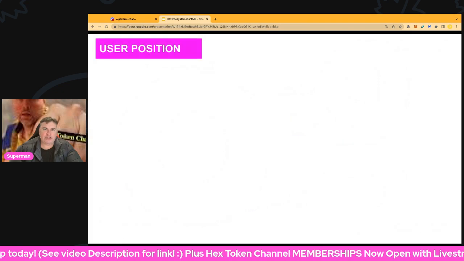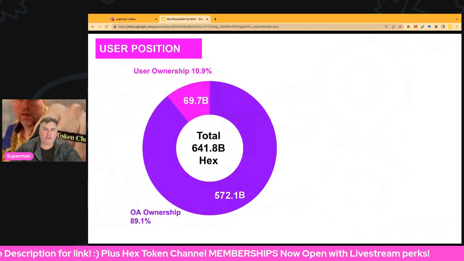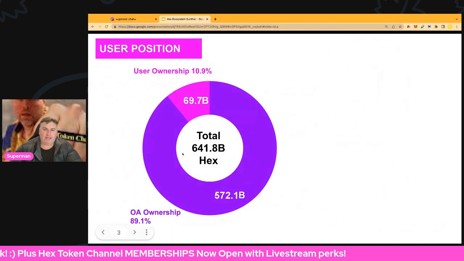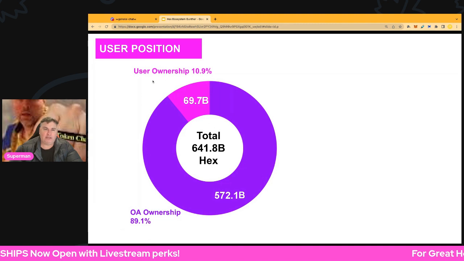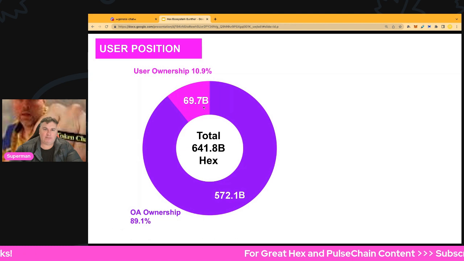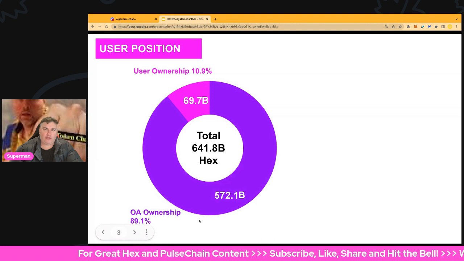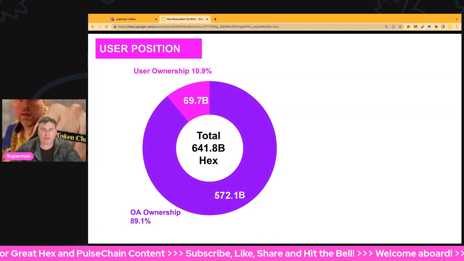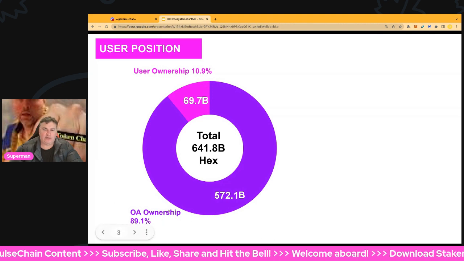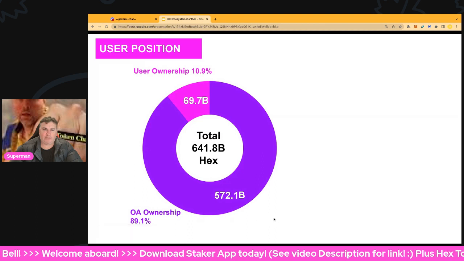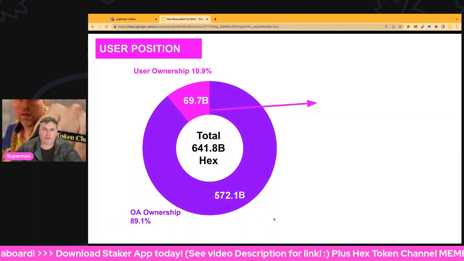Let's get into user position at the moment. So user position, we've got ownership, so 641.8 billion again. We'll go back to the total again. This way we're looking at it from a different perspective. We've got user ownership at 10.9%, that's 69.7 billion, and the OA owning 89.1% of all hex. Some people might easily say 90%. So the OA holding 572.1 billion based on Gunther's Hex Audit there. So pretty cool, that's another way of looking at it. We're going to zoom in on the user ownership.